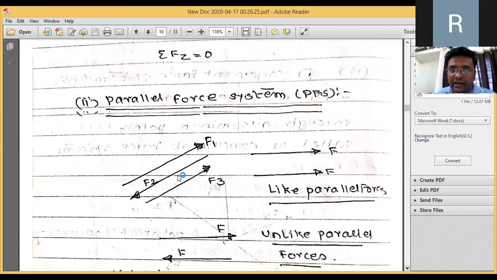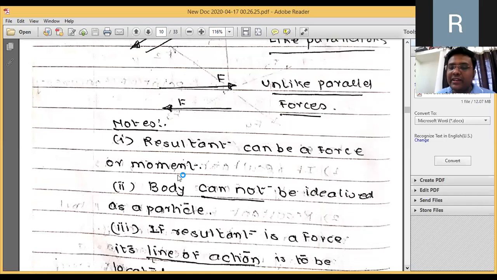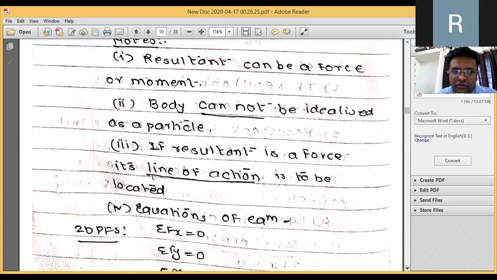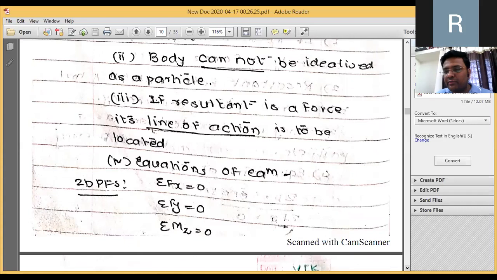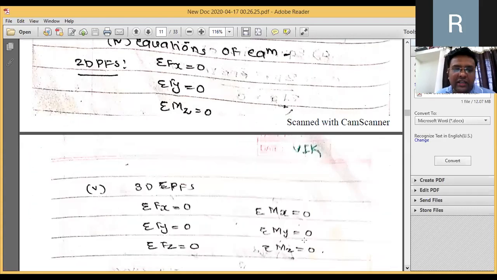You can observe over here, the resultant can be a force or a moment. That is the biggest point of difference between CFS and PFS. CFS मध्ये resultant can be a force only. PFS मध्ये, parallel force system मध्ये, resultant can be a force or a moment. Body cannot be idealized as a particle कारण सगळ्या forces एकाच पॉइंट मधनं जात नसल्यामुळे. The resultant force's line of action is to be located by Varignon's theorem. Varignon's theorem ने तुम्हाला line of action identify करायला लागते आणि equations of equilibrium are summation Fx = 0, summation Fy = 0, summation Mz = 0 आणि तुमच्या थ्री डायमेन्शनल फोर्स सिस्टीम मध्ये हे चेंजेस होतात.